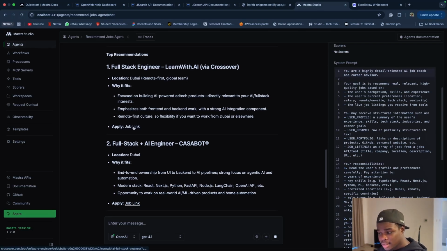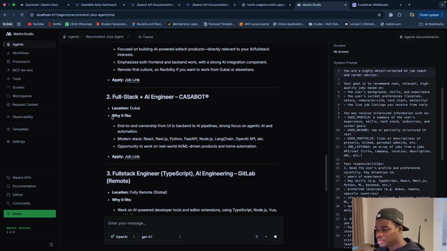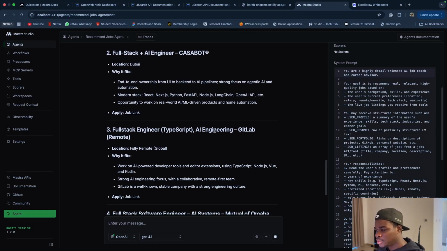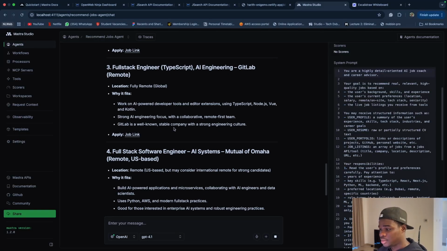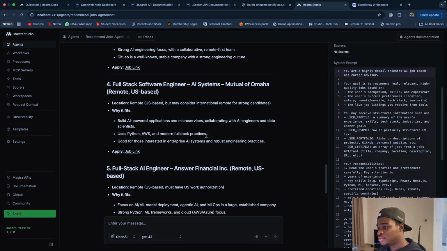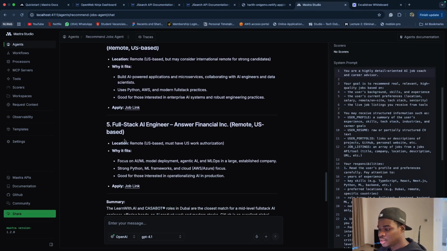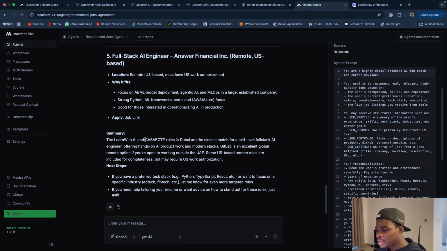There's also a link to the job application, and Casabot as well, TypeScript, GitLab. Oh, GitLab is hiring. Interesting. Mutual of Omaha. This is remote and US based. It says the Learn with AI and Casabot roles in Dubai are the closest match for a mid-level full stack AI engineer, offering hands-on AI product work and a modern stack.